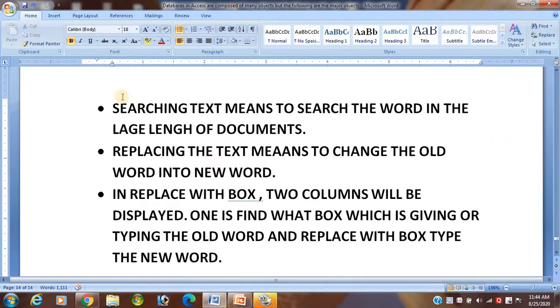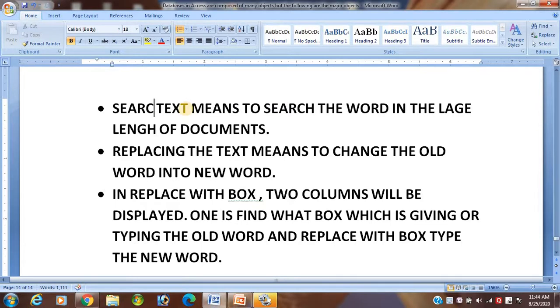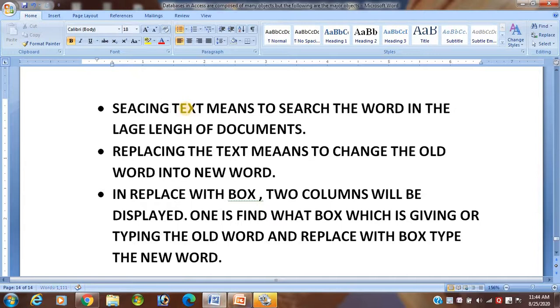Suppose spelling and grammar, student, if you have any mistake, it will be displayed with a red wavy line. You see, student, if the word is not available in the word dictionary, it will display the red wavy line.